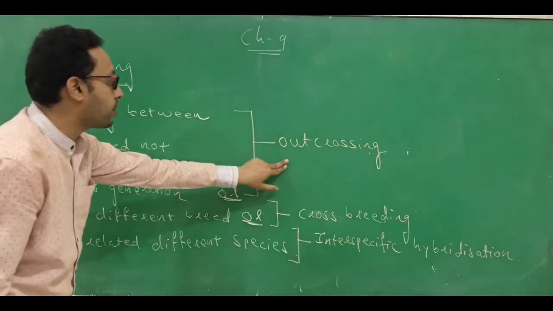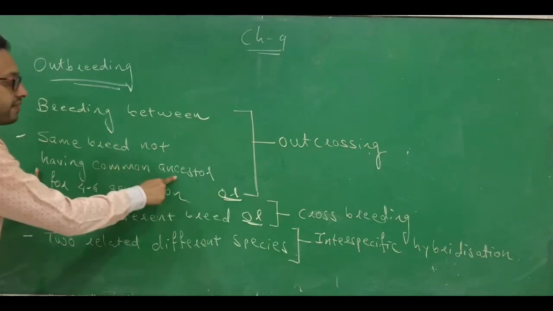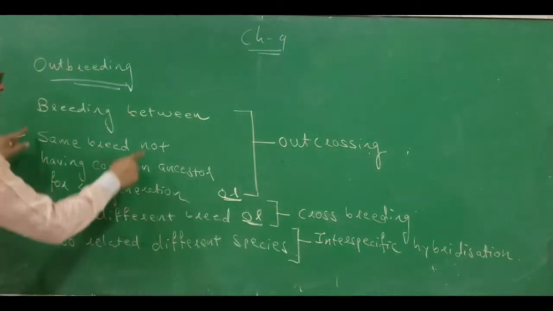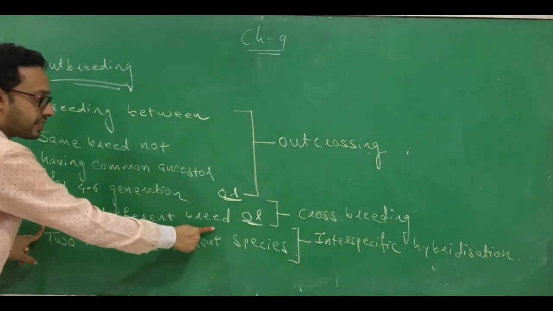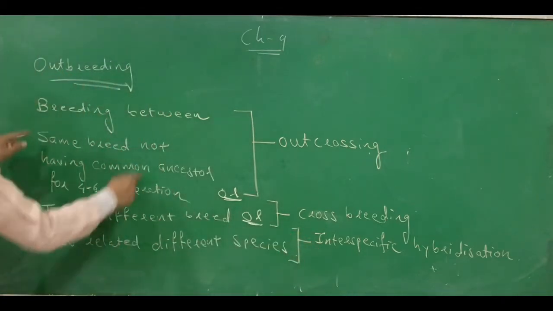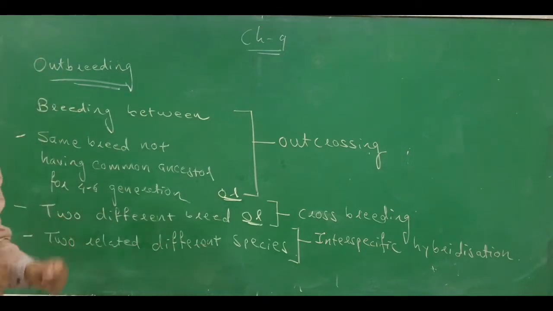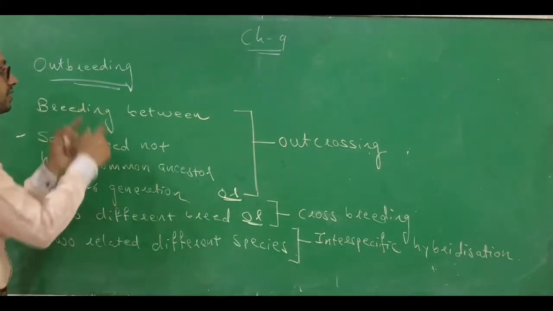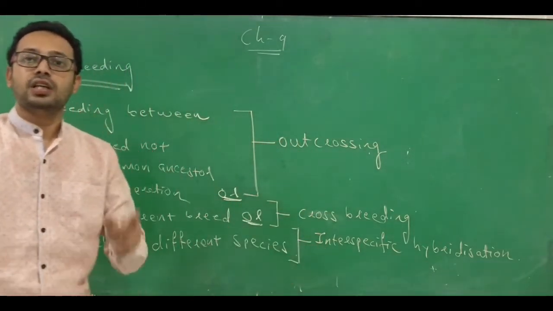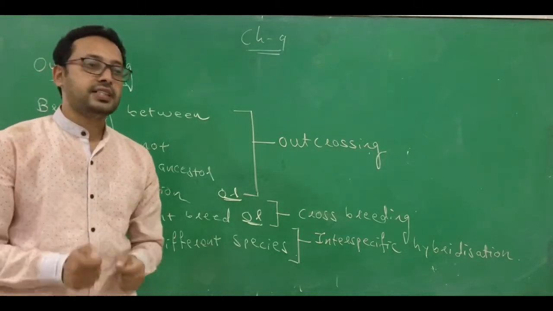What is called an outcrossing? Outcrossing means a breeding between the same breed but not having a common ancestor for 4 to 6 generations. What is crossbreeding? It's a breeding between two different breeds. And what is interspecific hybridization? It's a breeding between two related different species. These are the three different types of outbreeding. Now we will discuss each one.